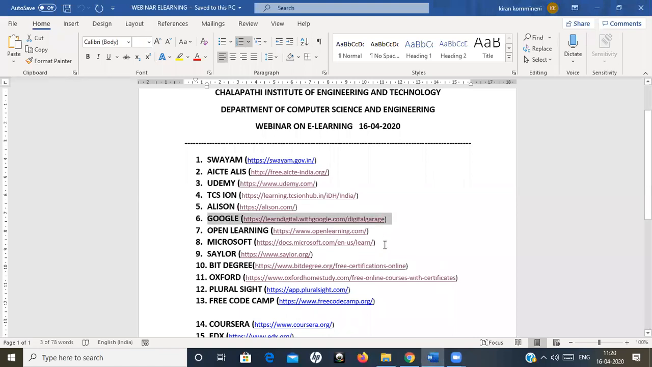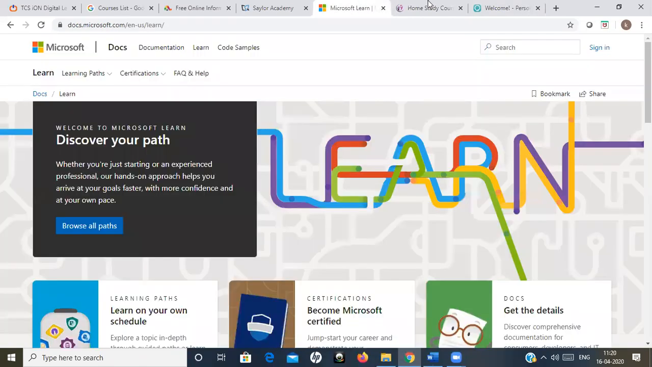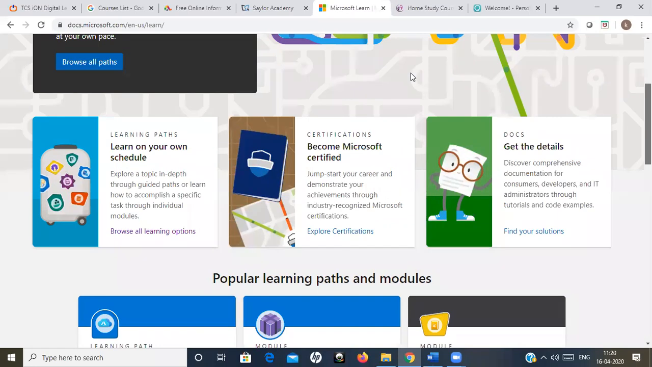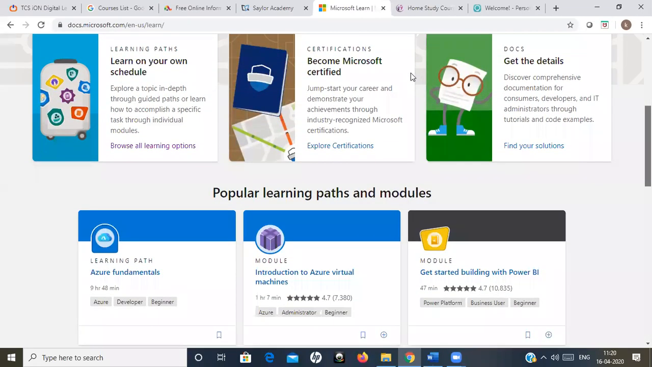The next one is Microsoft Learn. What Microsoft Learn does is, if you want to do any certification on Office tools, that is PowerPoint, Excel, Word, like that, Office 365, or any certifications on Microsoft, then you are going to use this Microsoft Learn, where you'll have different types of courses regarding Office, Azure, and Cloud. So these three are the different platforms.